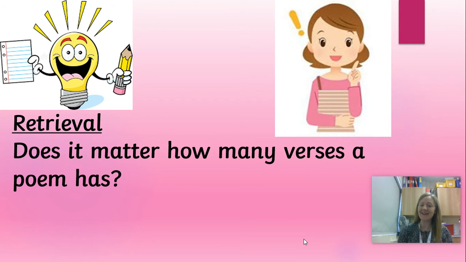Well, it doesn't matter, does it? That's up to the poet. The poet is the person who has written the poem, and they might wish to have 1 verse, they may wish to have 4 verses. So no, it doesn't matter.